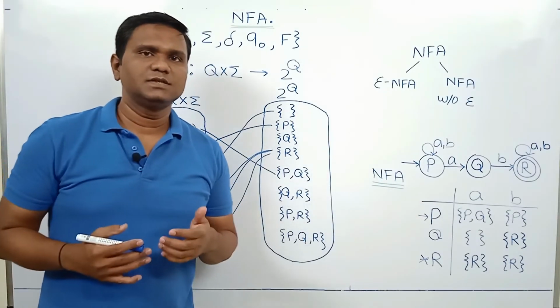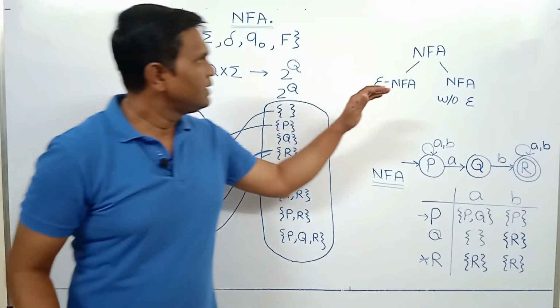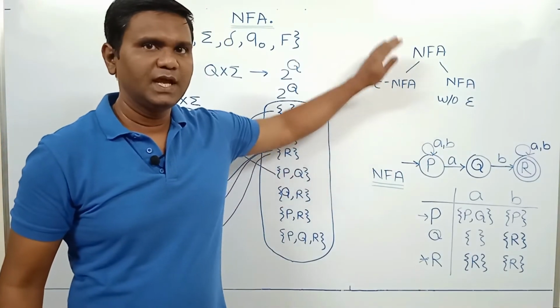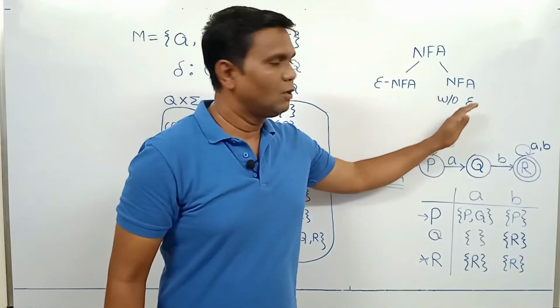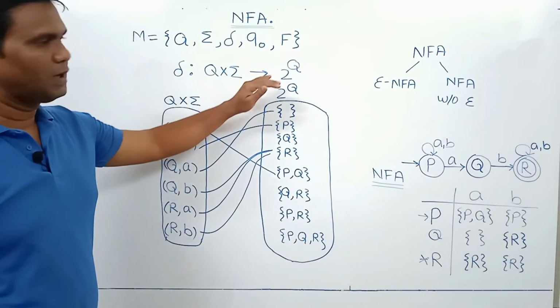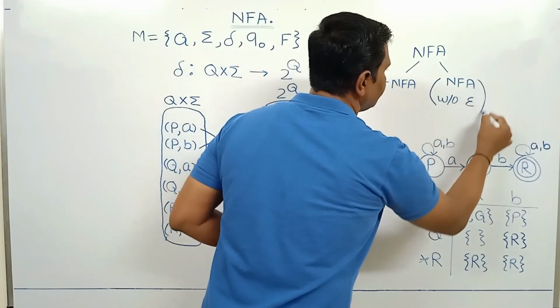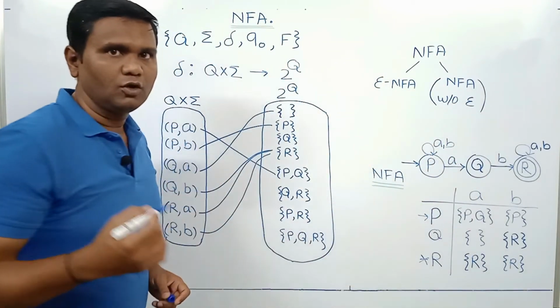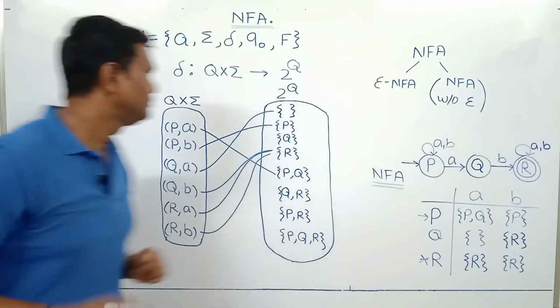Now regarding the transition function of NFA, we should note one important point. Going ahead, we will study epsilon NFA. NFA has 2 types: NFA with epsilon transitions and NFA without epsilon transitions. So this formula, Q cross sigma goes to power set of Q, covers only this part. So the correct formula for the transition function of NFA, which covers both the types, is